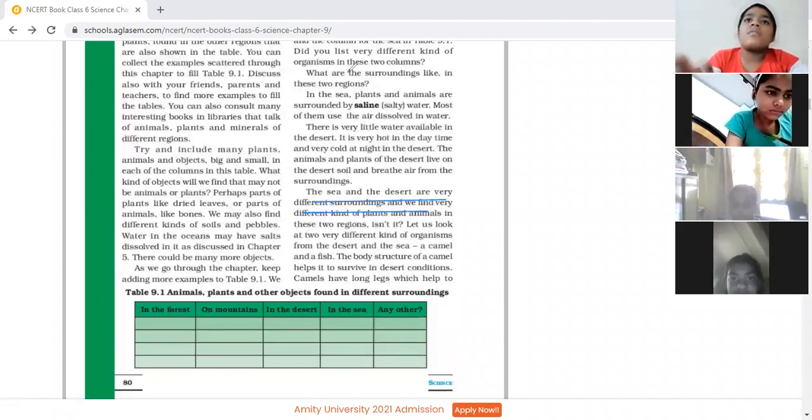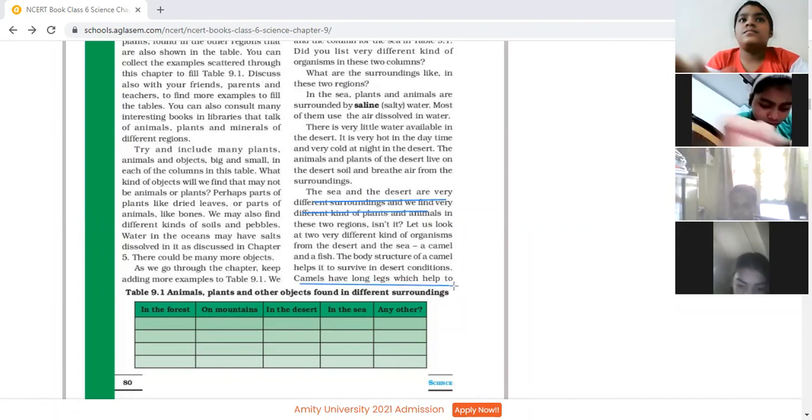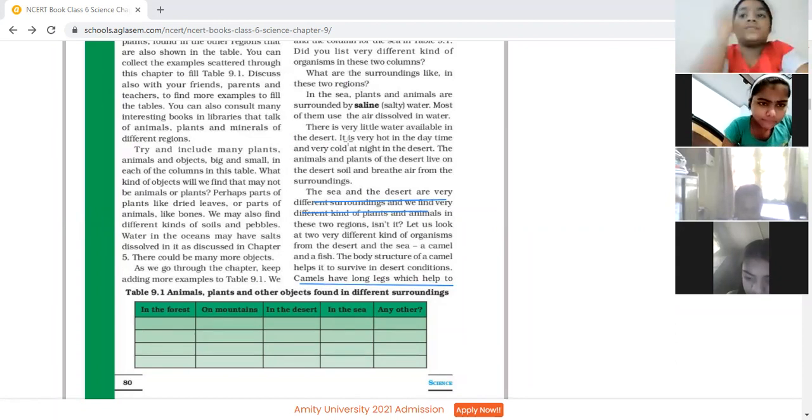And here are the points you may underline. Camels have long legs. From here you can start.